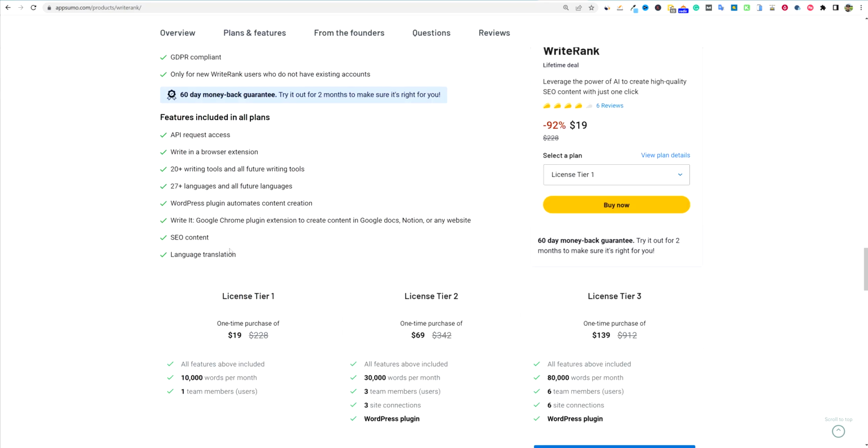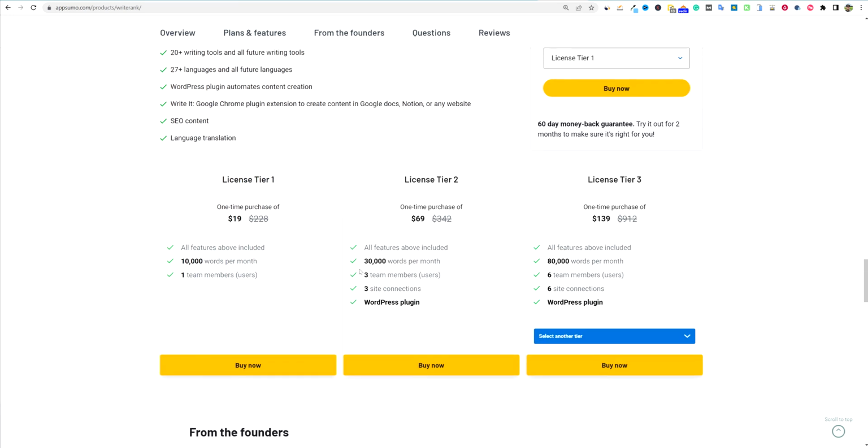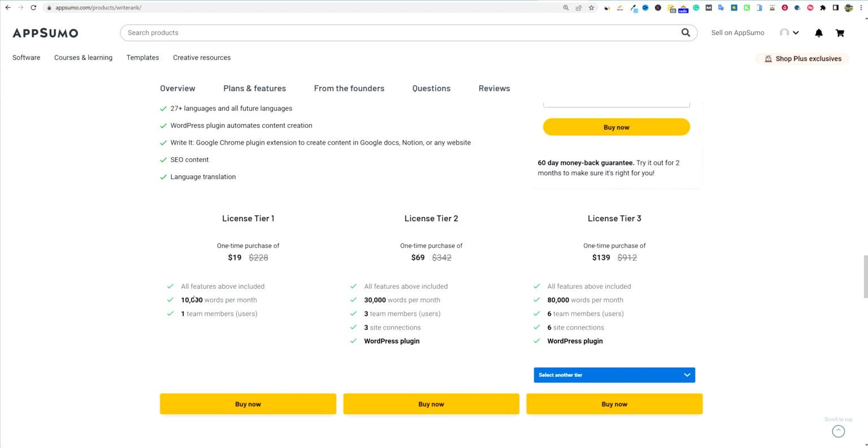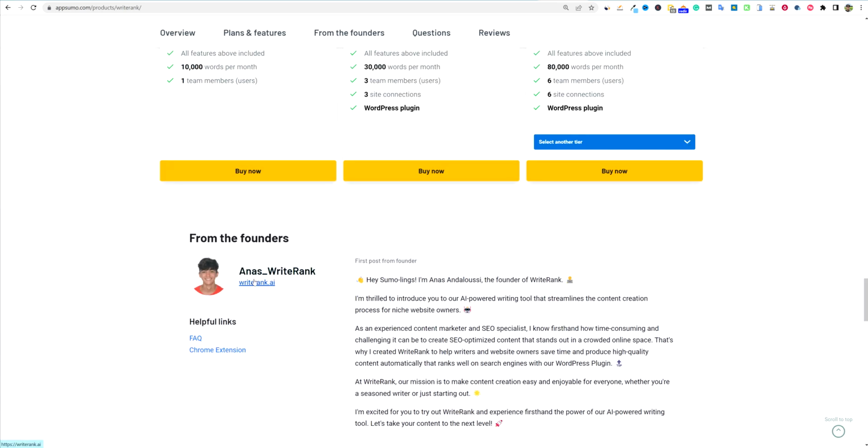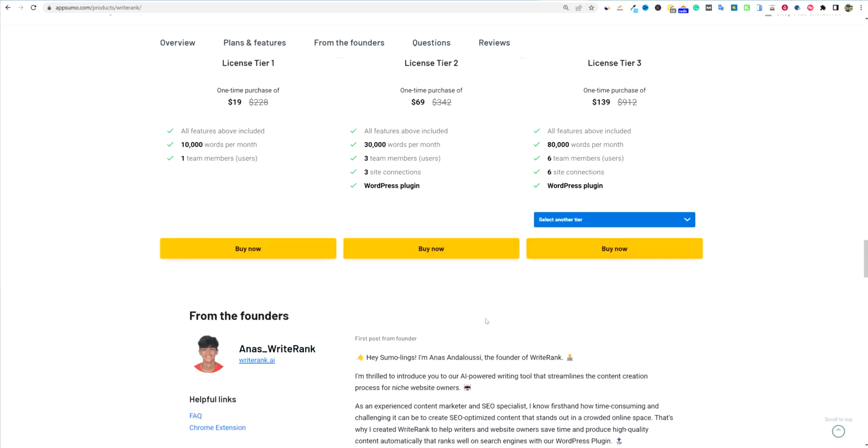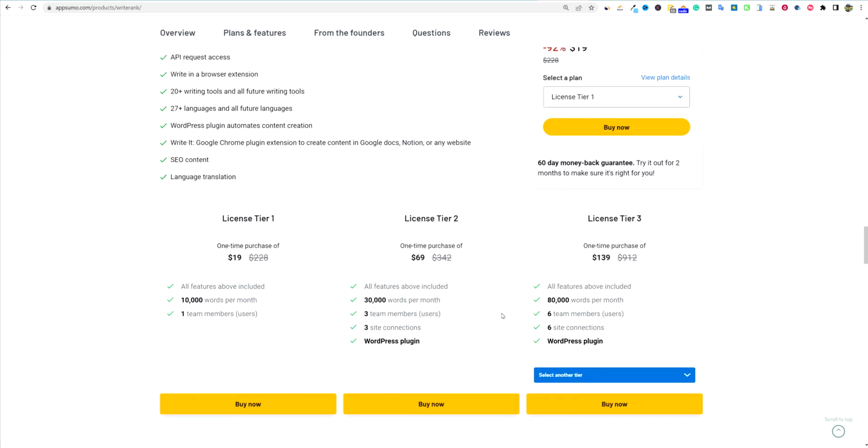SEO content, again, they're all saying it's SEO content, but I'll let Neuron Writer be the judge of that. You can see that the licensed tier one starts at $19. You get 10,000 words, so this is going to be one of those tools that you're going to have to pay for the high quality content. I do want to do a little bit of scoping out or research and see if you are getting ChatGPT 4 for paying that price right there.